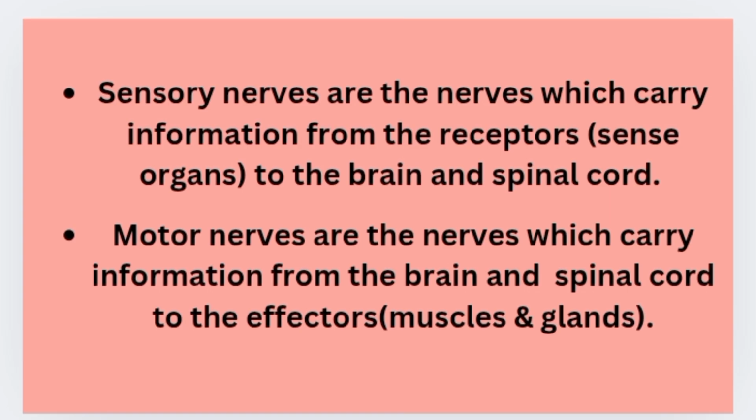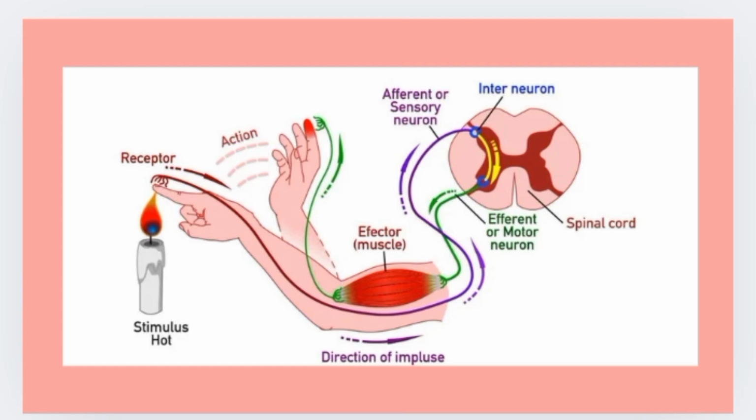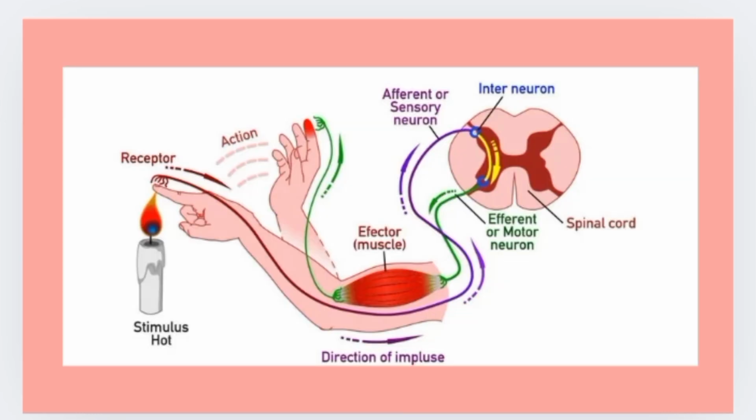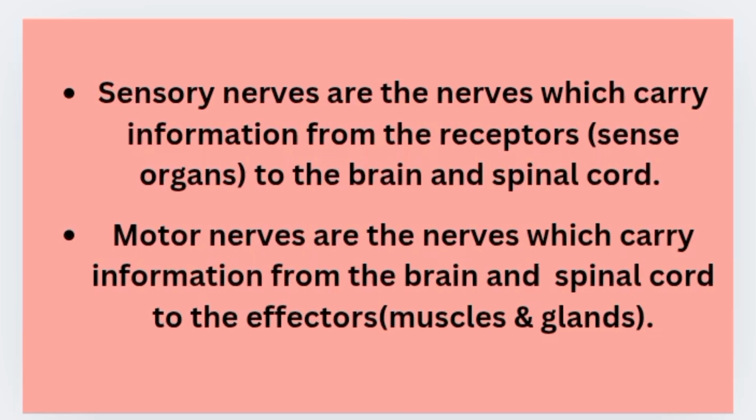So sensory nerves are the nerves which carry information from the receptors to the brain and spinal cord, and motor nerves are the nerves which carry information from the brain and spinal cord to the effectors, which are nothing but muscles and glands. I hope you have understood about the sensory nerves, motor nerves, effectors and receptors.